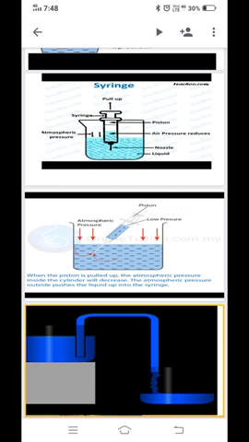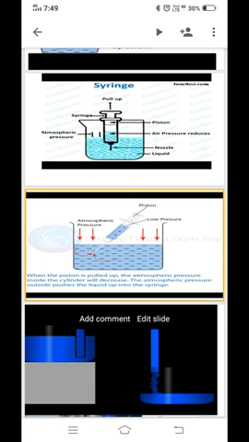Now I am going to give some extra points about the siphon system. You can have a doubt whether the siphon system can work at a very great height. So, you have the answer here. You cannot use a siphon system to lift water higher than 30 feet. Why? Because above that height, an empty region will develop at the top of the pipe and stop the siphon process. So that is the reason you cannot use a siphon system at a height above 30 feet. Only till 30 feet you can use a siphon process.